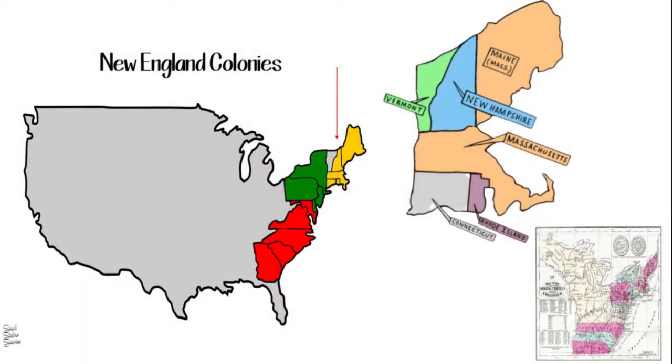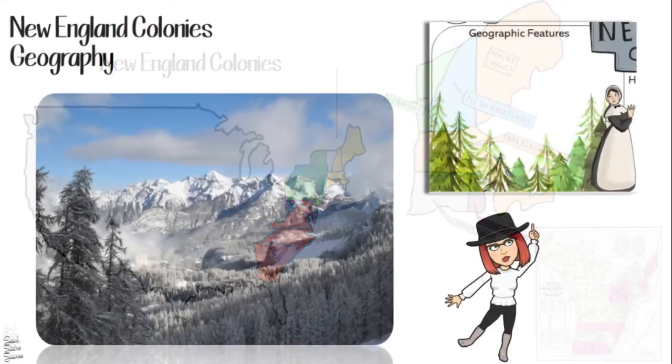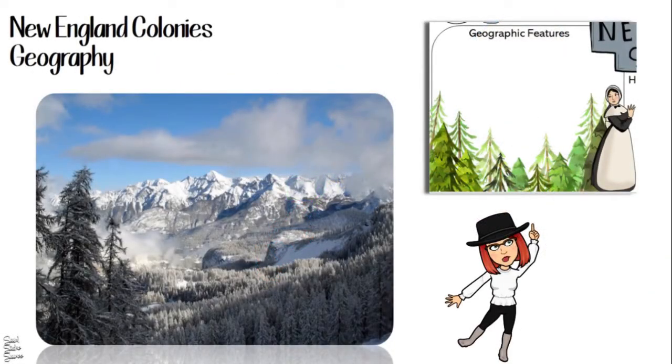The New England colonies. We'll start in New England and travel south all the way to Georgia. New England colonies: Geography. Take notes in your geographic features section of your graphic organizer. White Mountains in New England. New England has many geological features.